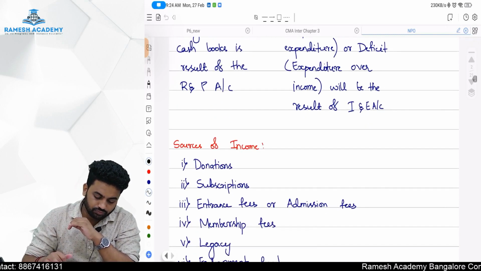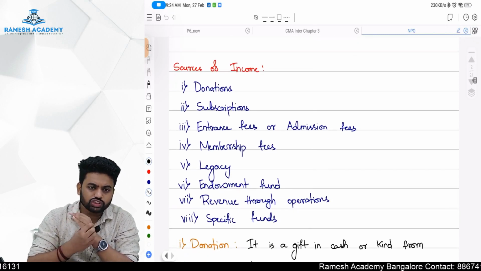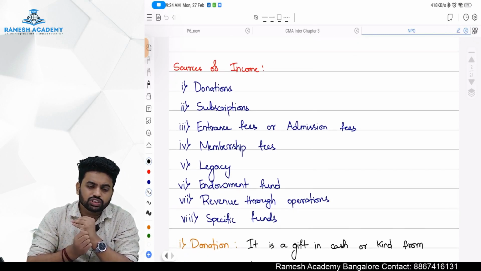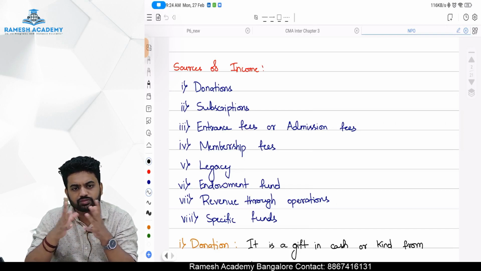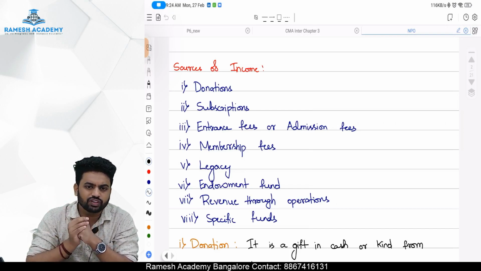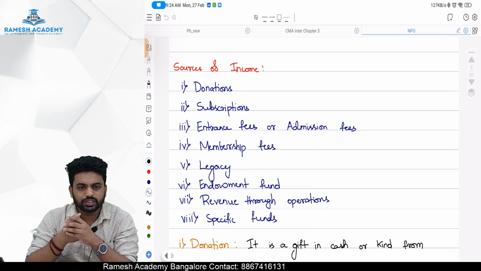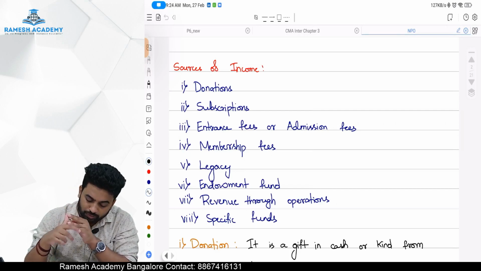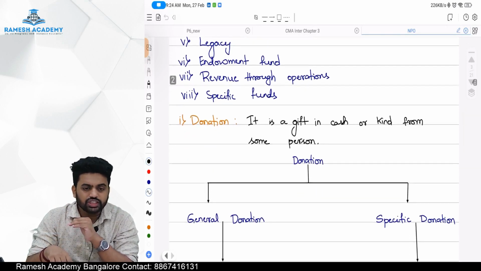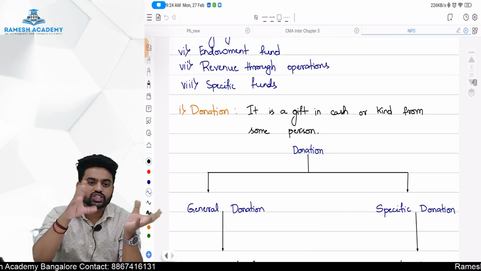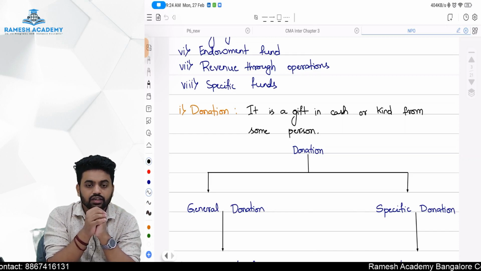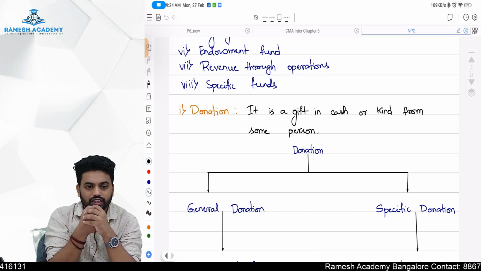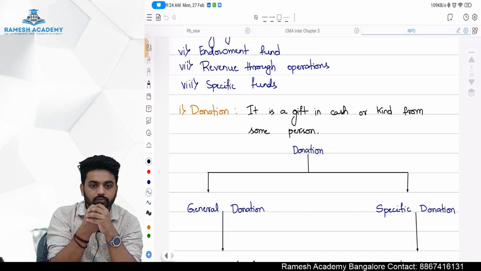If you ask me what the sources of income are, I can say donation, subscription, entrance fees or admission fees, membership fees, legacy, endowment fund, revenue through operations, specific fund, etc. If I go one by one, what is donation? Donation is a gift in cash or kind, given by some person to the organization.